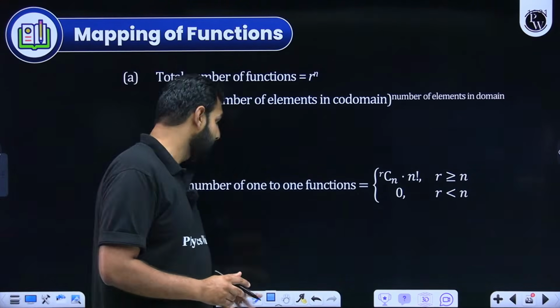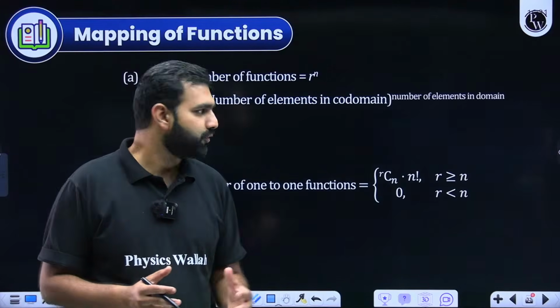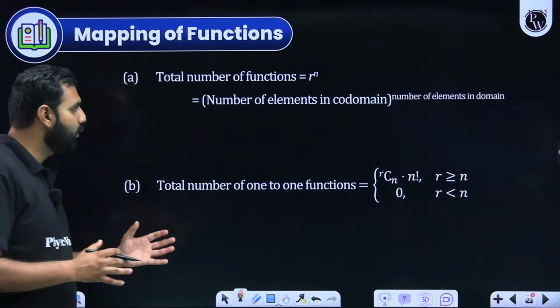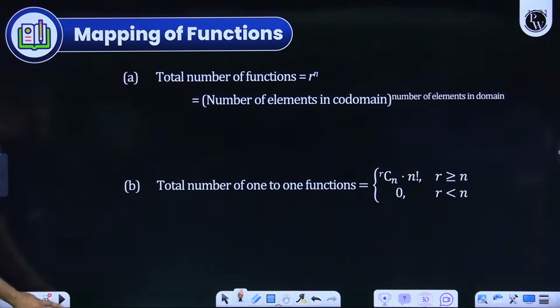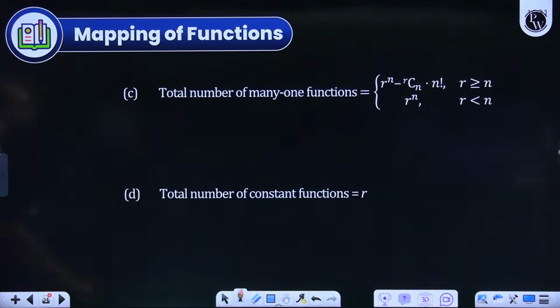Okay, so here, let me now talk about mapping of functions. These formulae, I'll move ahead out of the screen. Just take a screenshot of it or take a note of it. This particular slide and then this slide, take a note of it. Why am I saying so? Let me come back to this.